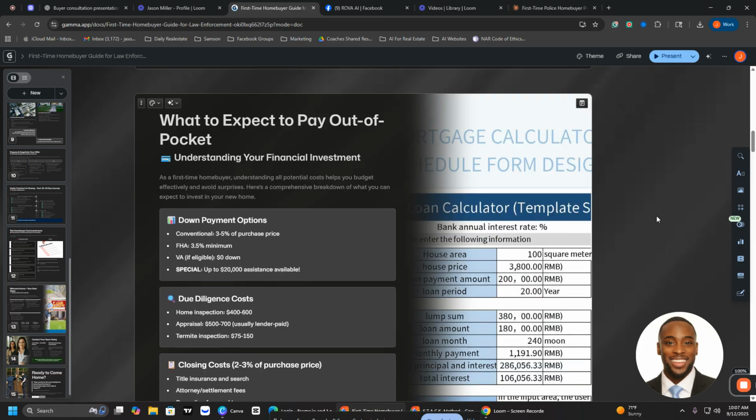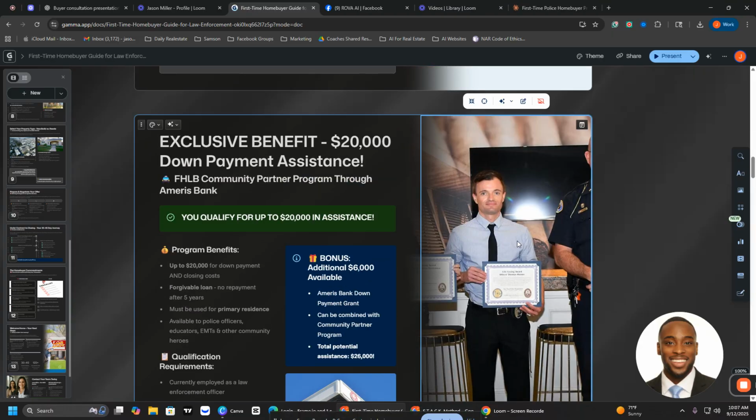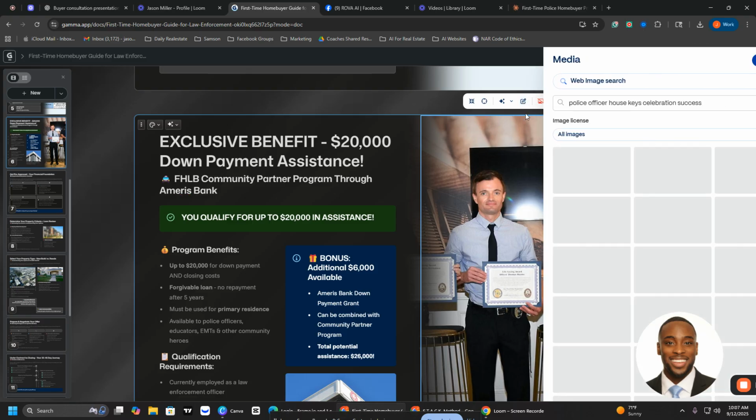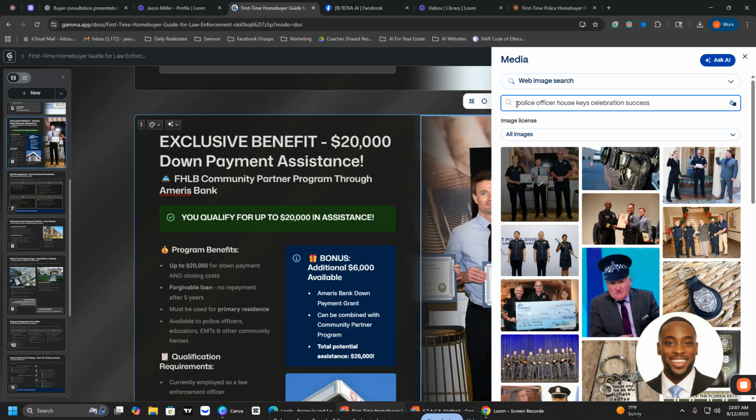We got some mortgage calculations. Police officer. She's a female, so we're going to change this as well.